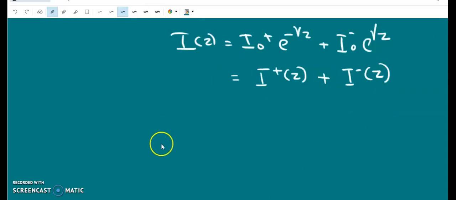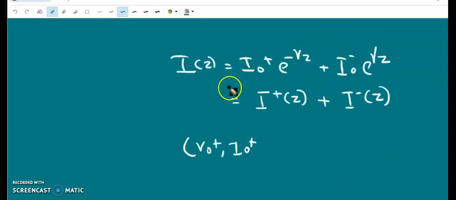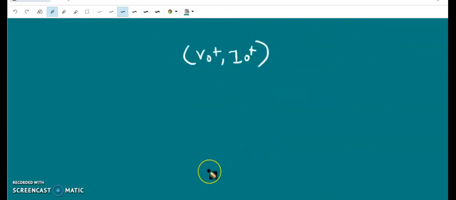So the wave amplitudes of the wave traveling along positive z direction are V0 plus and I0 plus. And for the wave traveling along negative z direction, the wave amplitudes are given by V0 minus and I0 minus.